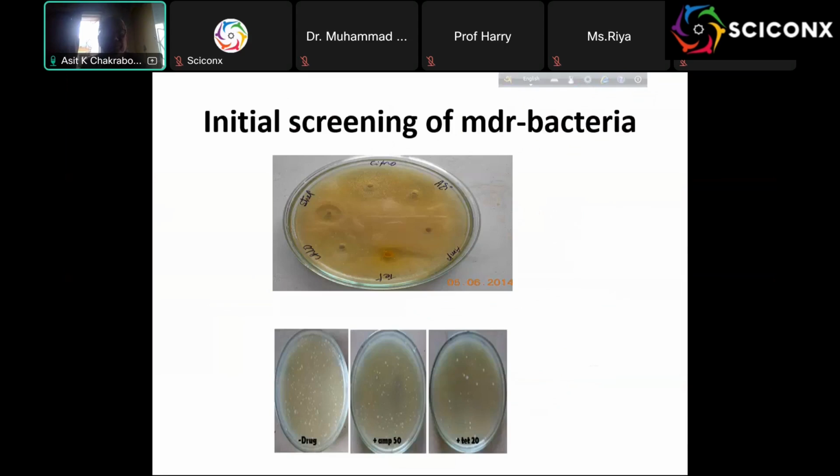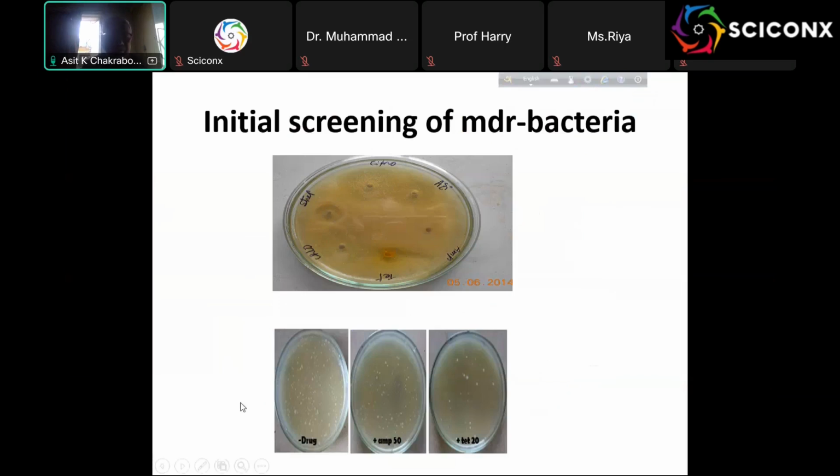When we put some Ganga river water onto a plate with bacteria, making a lawn of bacteria on an LB agar plate, and then make some holes and put in different antibiotics, see, there is some inhibition. So that is my first work. I said, oh, what is going on? It is Ganga water. This is the precious water of India, and everybody drinks it. What is going on there?